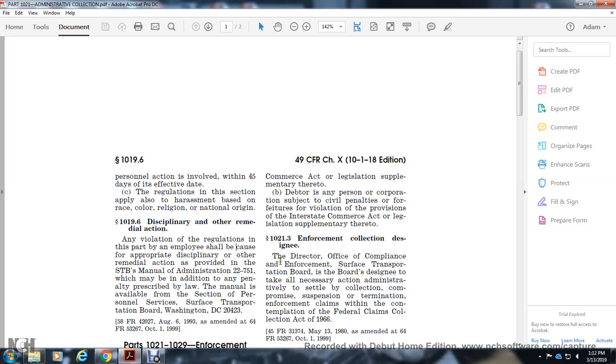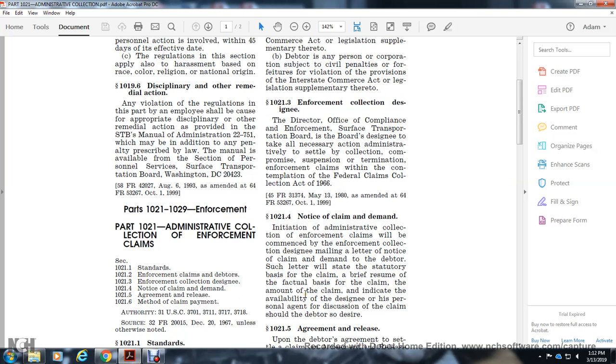The Director, Office of Compliance and Enforcement, Surface Transportation Board, is designated to take necessary action for administrative collection, with the compromise, suspension, or termination of enforcement claims within the contemplation of the Federal Claims Collection Act 1966.